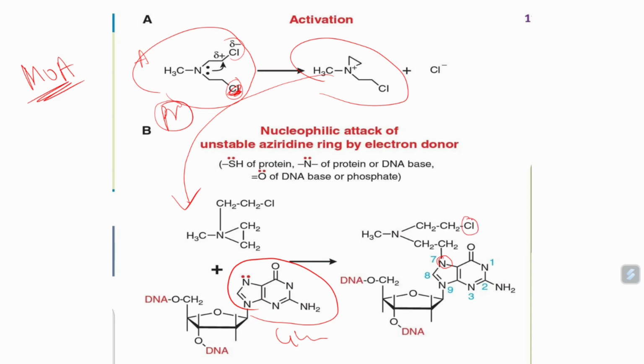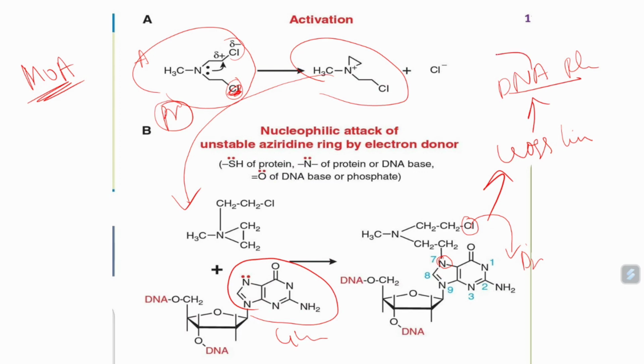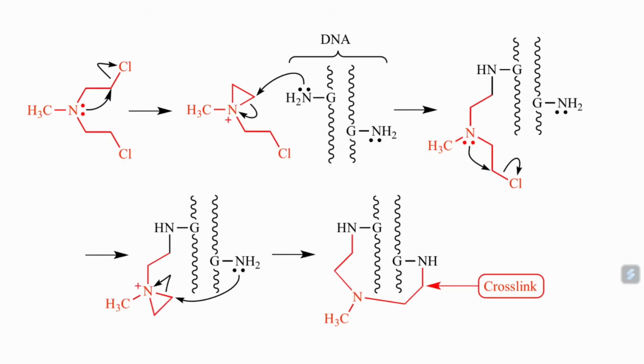The remaining chlorine also tries to go and will bind to the other guanine molecule of the DNA molecule. And with that, it will form a cross link, and further this cross link will stop DNA replication, and then it will simply kill the neoplastic cell. In hospital, these mechanisms are not important for us, I'm telling them just for understanding purposes. Okay. For better understanding, you can see this is the active form of mechlorethamine. It has two chlorine molecules.